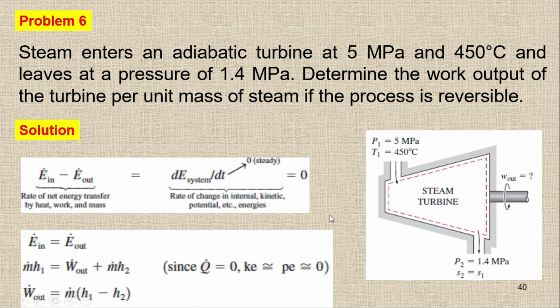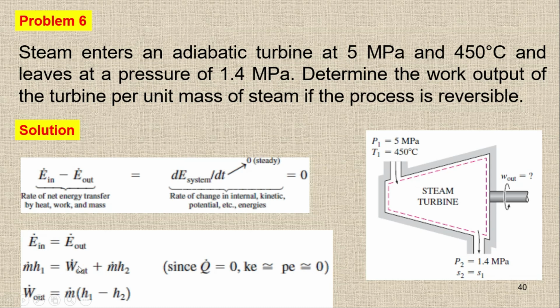On the inside we have m dot h1, the energy associated with the flow which is coming inside the system. And then at the outlet we have the work out, and we have the energy out with this flow that is going out, so we have m dot h2. We are considering that there is no Q because it's already given that it's adiabatic. The kinetic and potential energies are 0 because it is a stationary system.